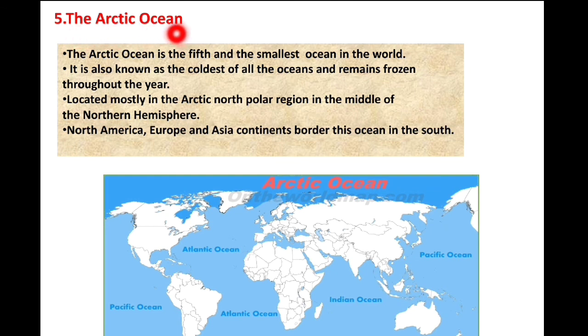Fifth, the Arctic Ocean. It is the fifth and smallest ocean in the world. It touches the boundaries of Asia, Europe and North America. It is the coldest ocean and it remains frozen throughout the year.